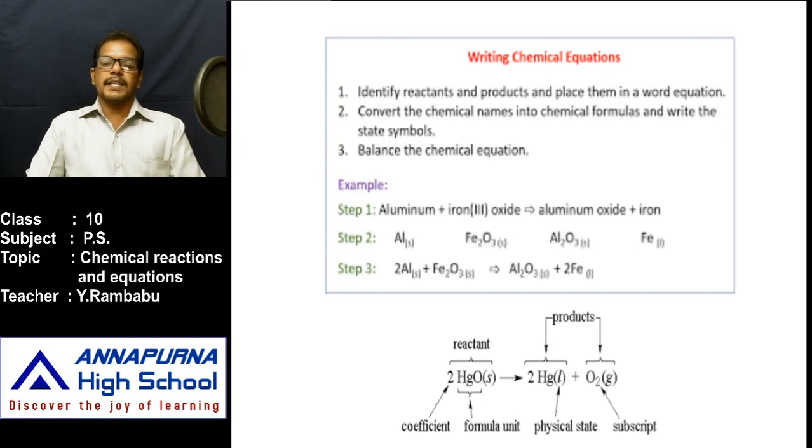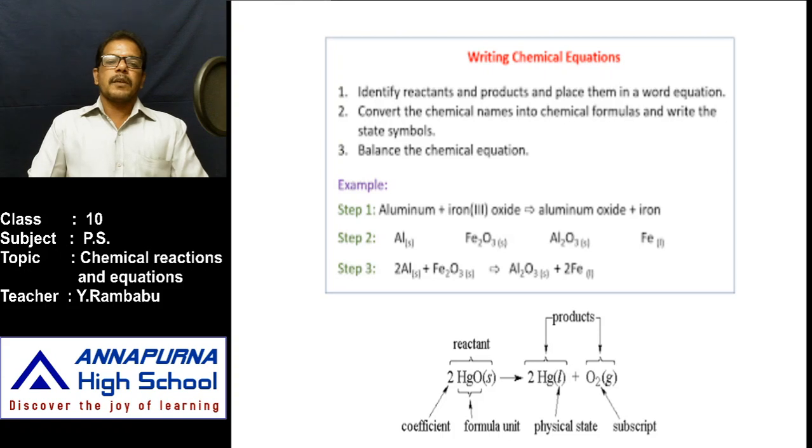In the reaction of photosynthesis, carbon dioxide and water are reactants, and glucose and oxygen are products. And in the case of reaction of magnesium with oxygen, magnesium and oxygen are reactants. Magnesium oxide is product. Like that, first identify the reactants and products in a chemical reaction. After this, write the full names of the chemicals involved in the chemical reaction, that are reactants and products.